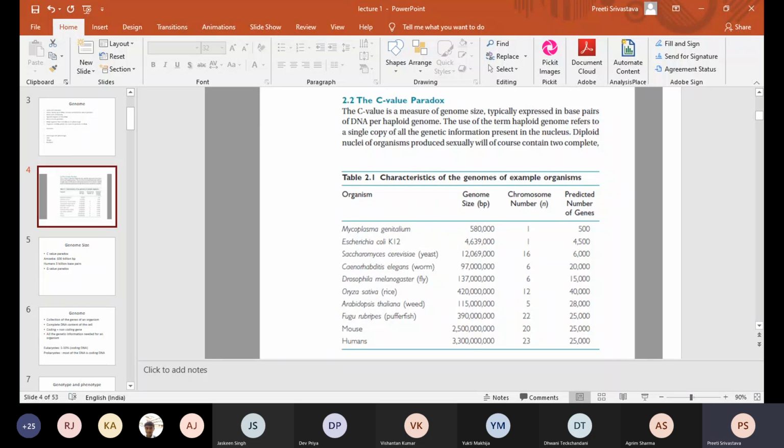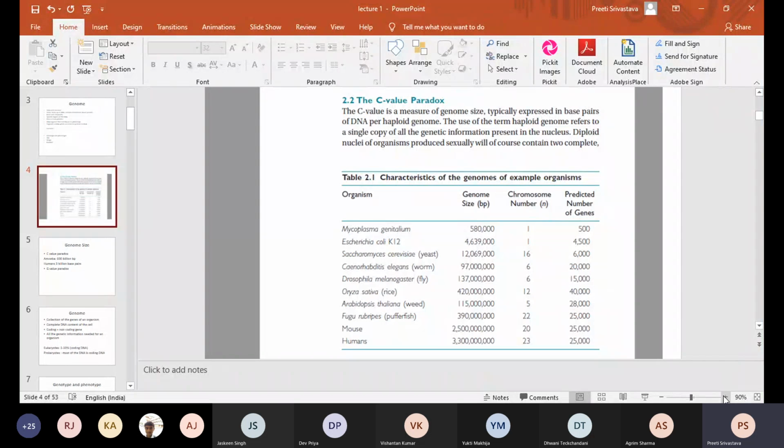If you see on your screen, can you see the slides, class? Yes, ma'am. C-value is actually a measure of genome size, which is expressed in base pairs of DNA per haploid genome. Please pay attention over here. It says expressed in base pairs of DNA per haploid genome, so that means it's a single copy of the genetic information present in the nucleus.